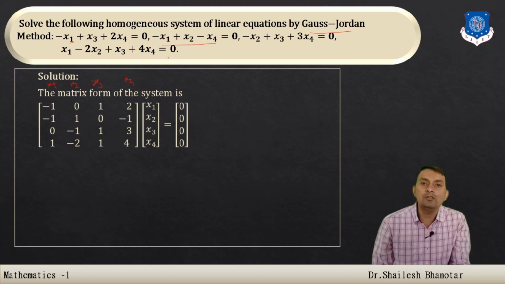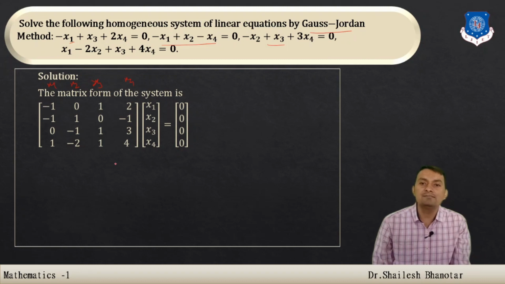From the second equation, we can write minus 1 x1 plus 1 x2 plus 0 x3 minus 1 x4 is equal to 0. And from the third, 0 x1 minus 1 x2 plus 1 x3 plus 3 x4 is equal to 0. And from the last equation, x1 minus 2 x2 plus x3 plus 4 x4 is equal to 0.